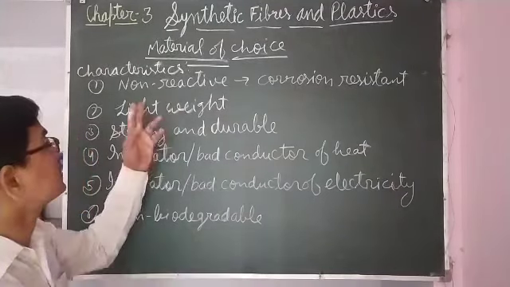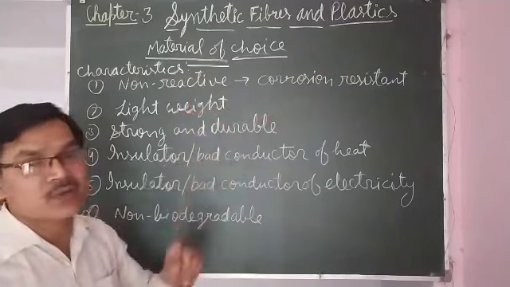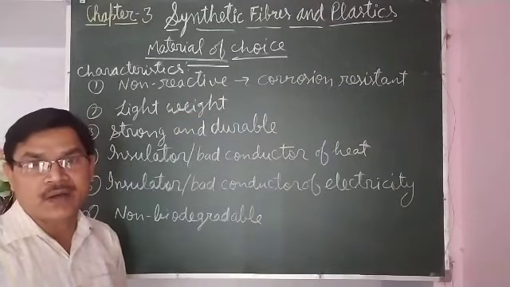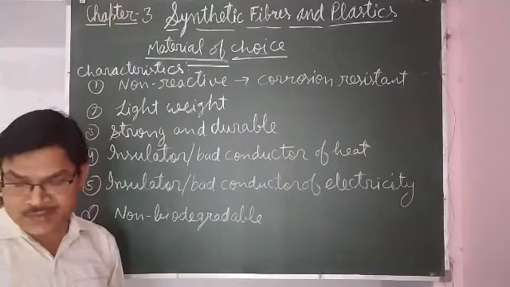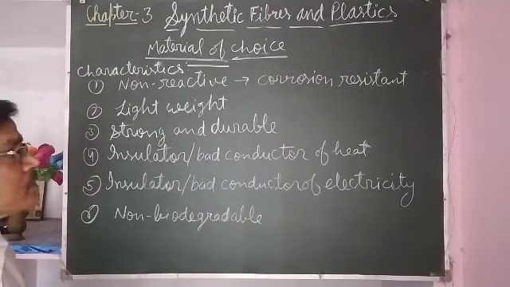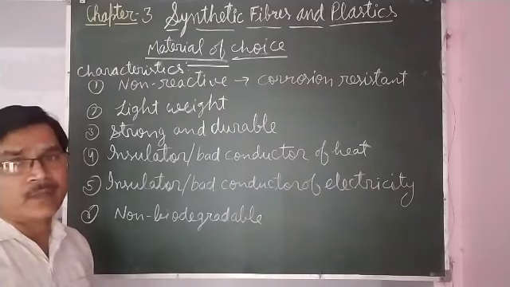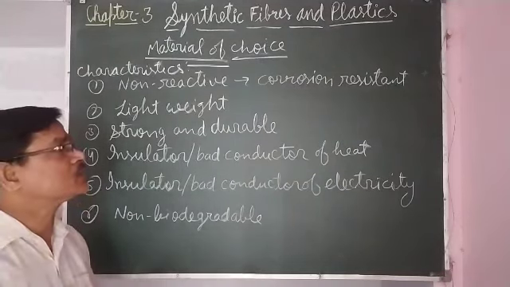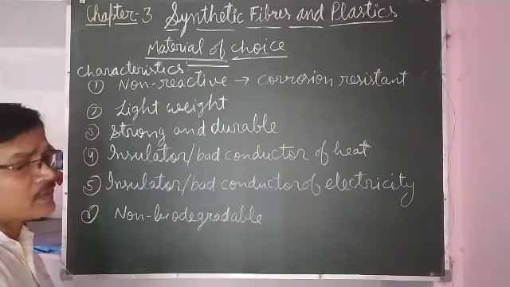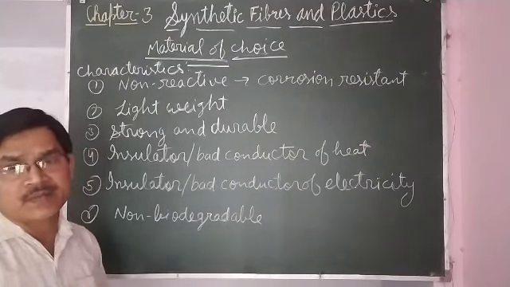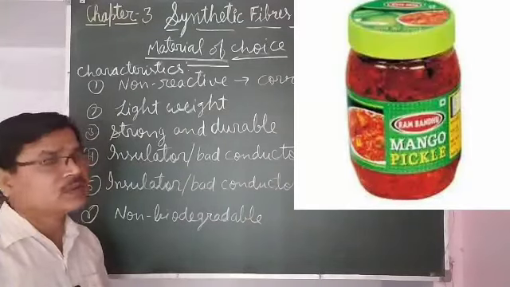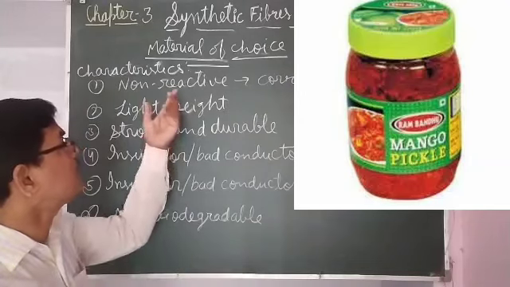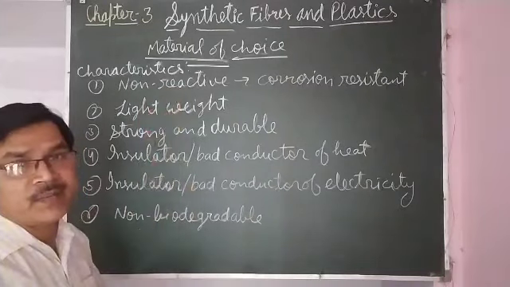Among its characteristics, the first characteristic is that it is non-reactive. It is non-reactive, it means it is corrosion resistant. It generally does not react with other substances like air, water, acid, etc. So that's why food items that may have some acids or other chemicals are stored in containers made of plastic.